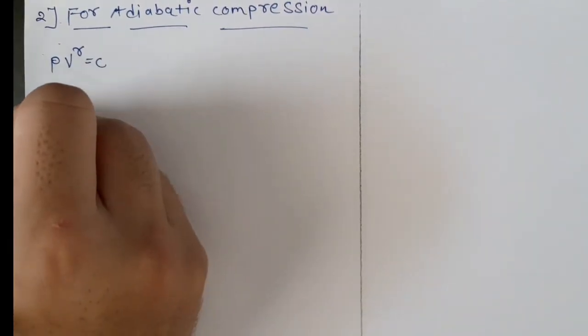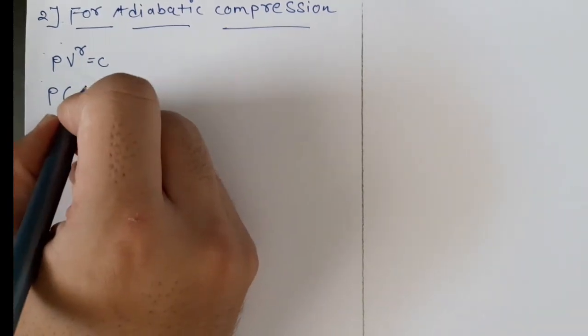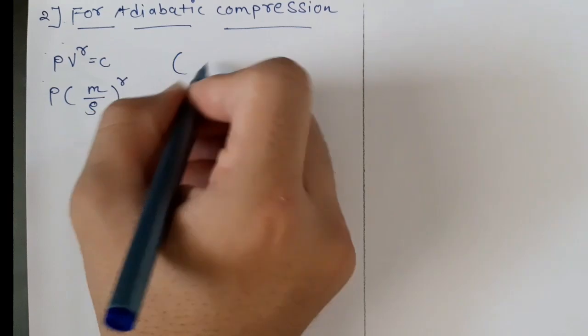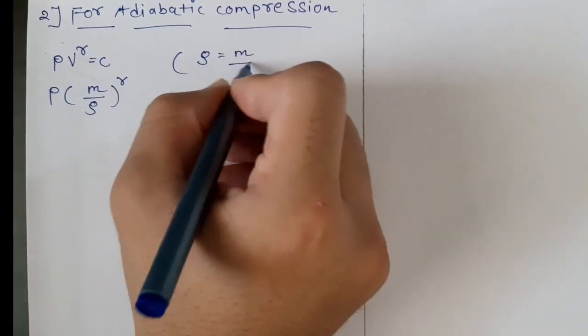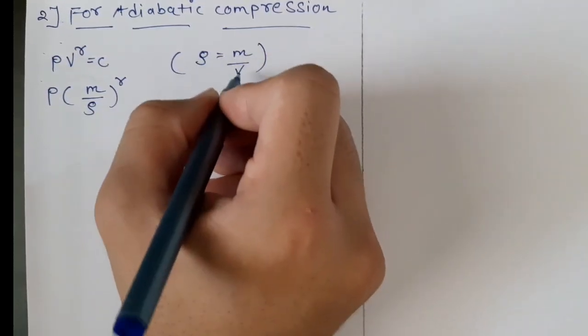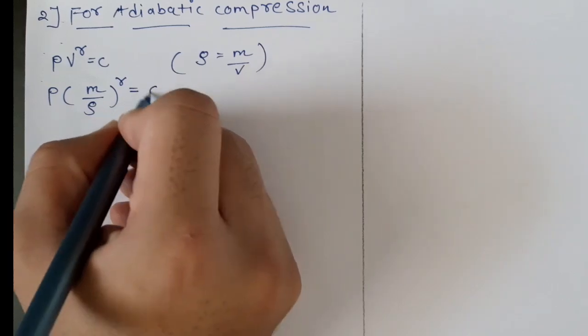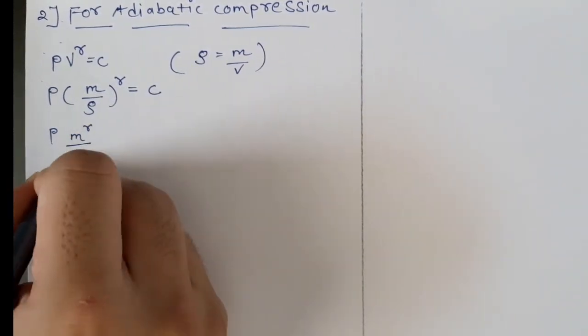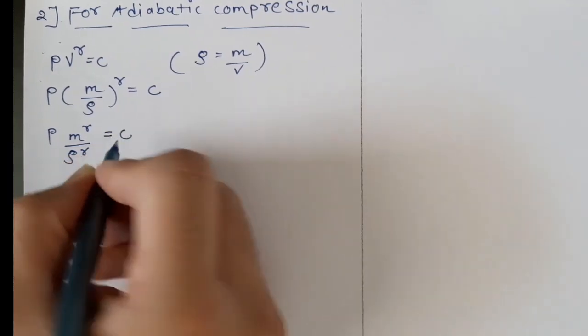Now what is volume? Volume is mass upon density, because density equals mass upon volume. So P into m raised to gamma upon rho raised to gamma equals C.